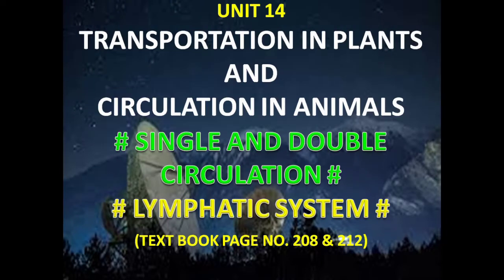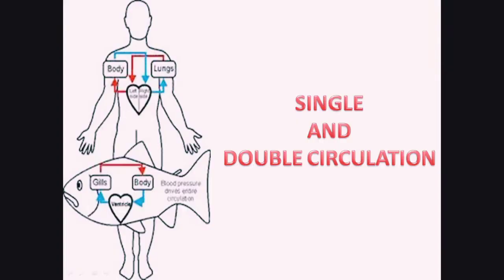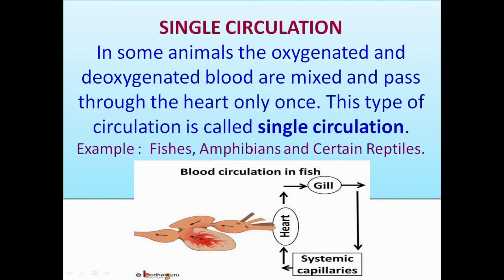Today we are going to learn about single and double circulation and lymphatic system. First topic is single and double circulation. In some animals, blood circulates only one time through the heart in one complete cycle. It is called single circulation.